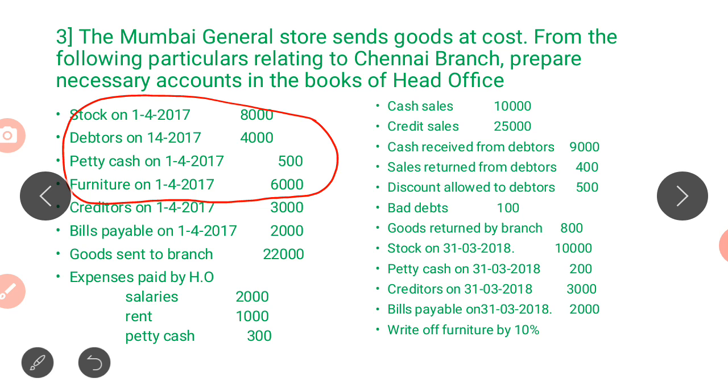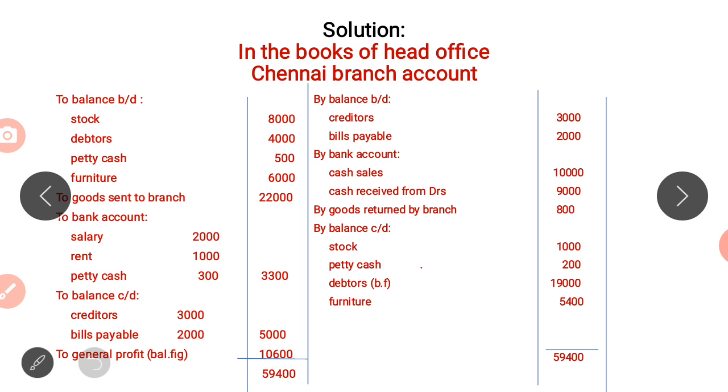So we will record it on the debit side of the branch account. If I show you, see here, we have recorded on the debit side stock, debtors, furniture and petty cash. These are the opening balances that have been recorded.